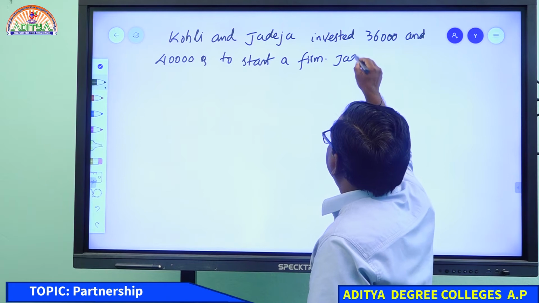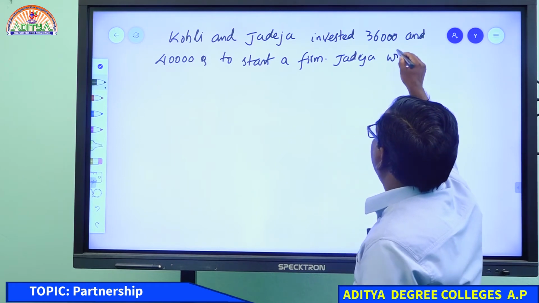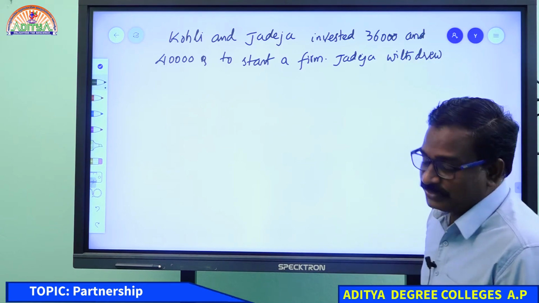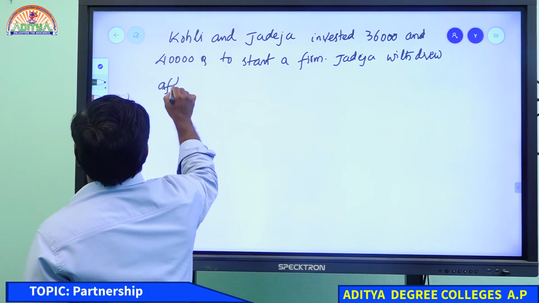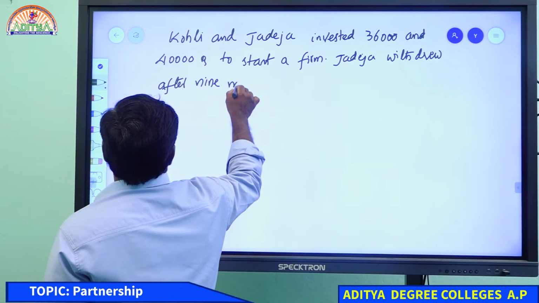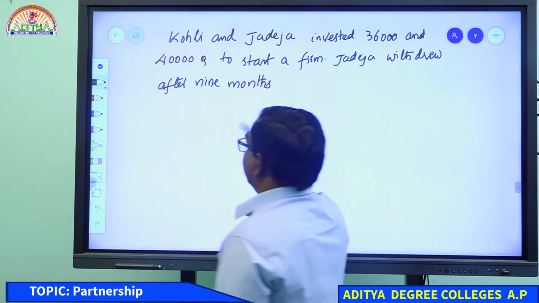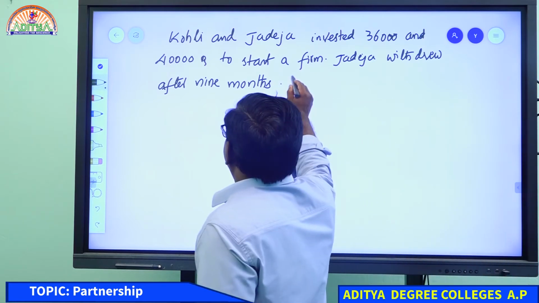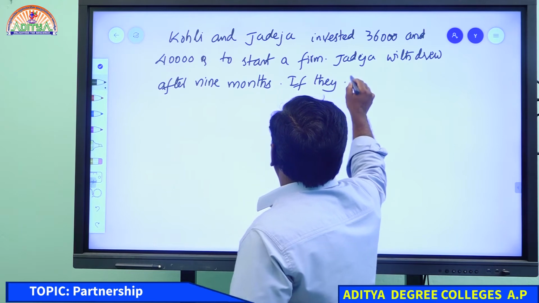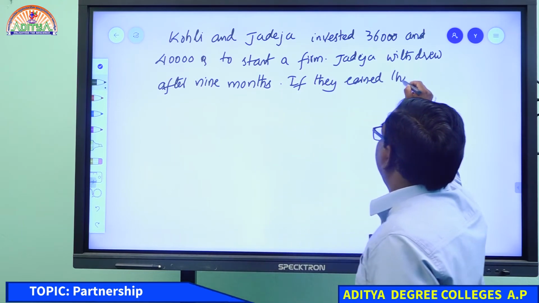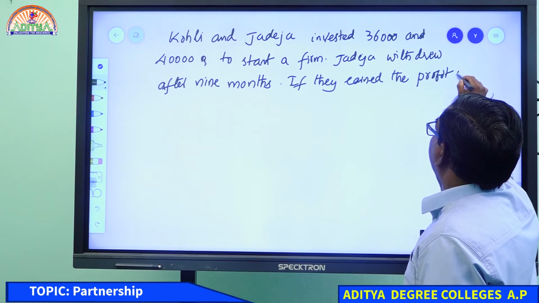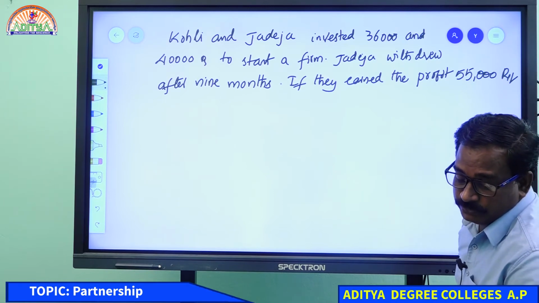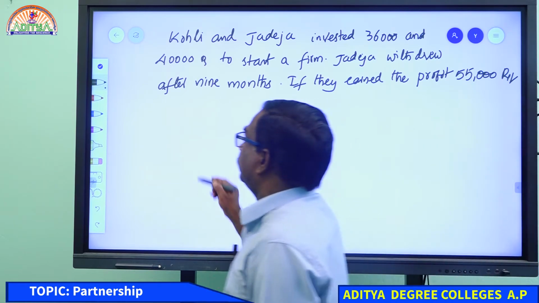Jadeja withdrew after 9 months. If they earn a profit of 55,000 rupees at the end of the year,